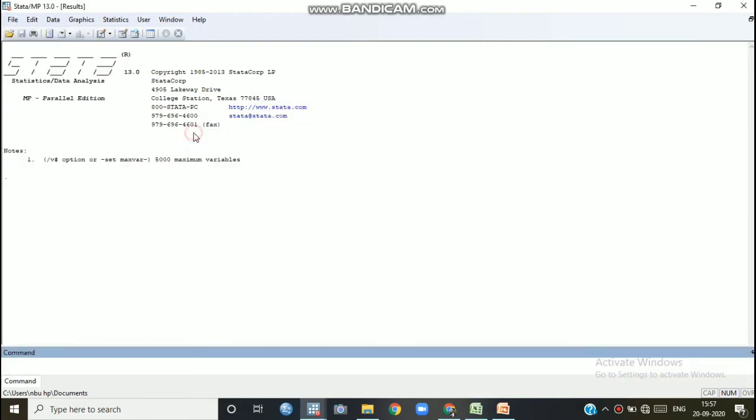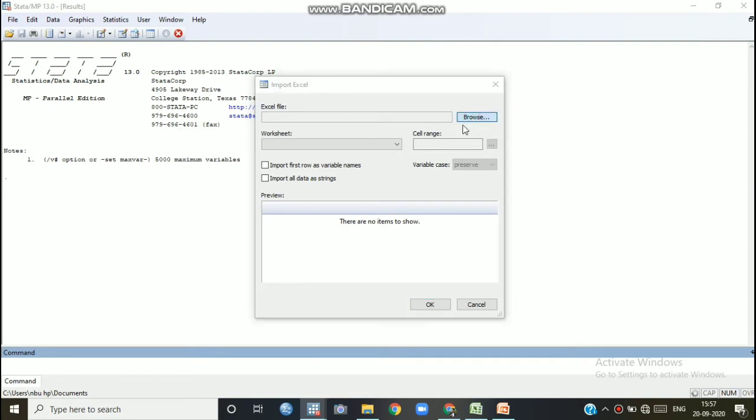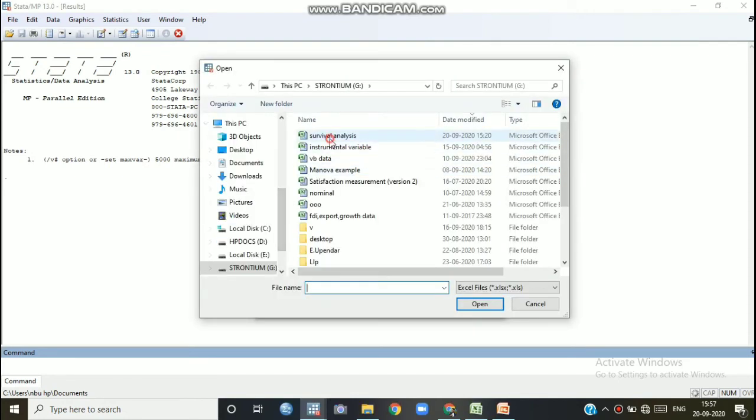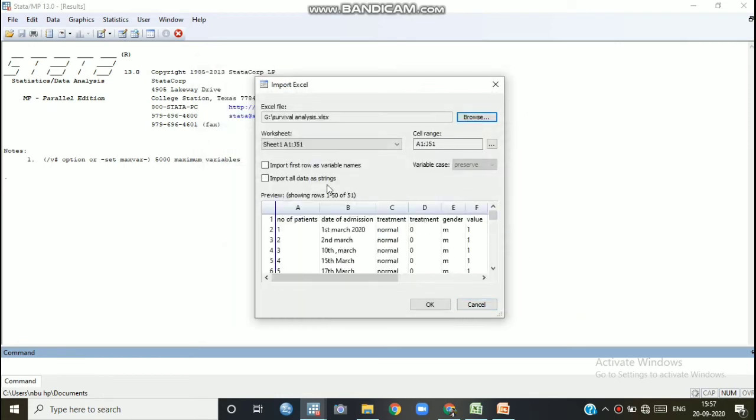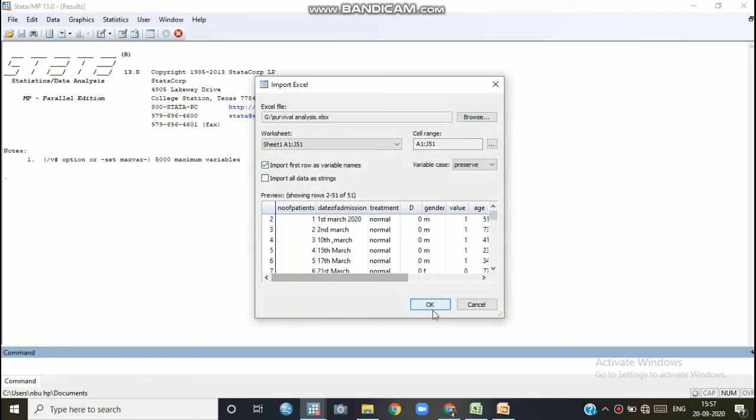Okay, it is not imported. I am importing the data set. Suppose from... this is survival analysis. Click OK. Okay, import the first row.